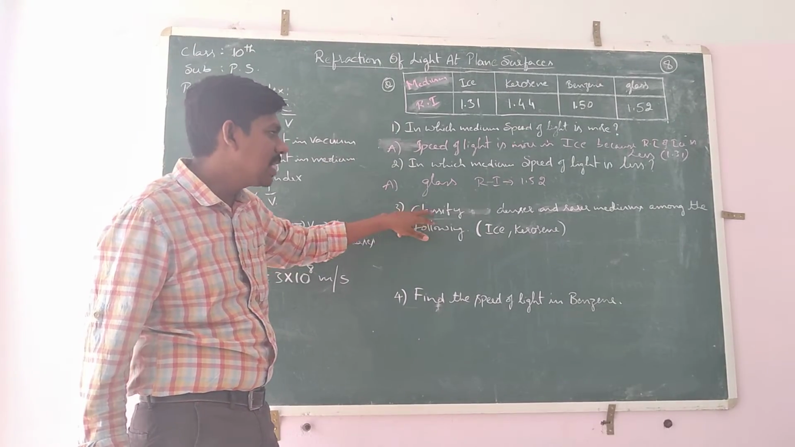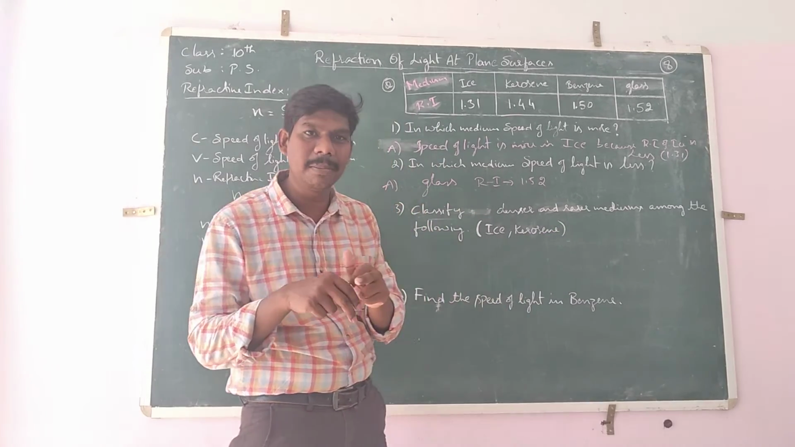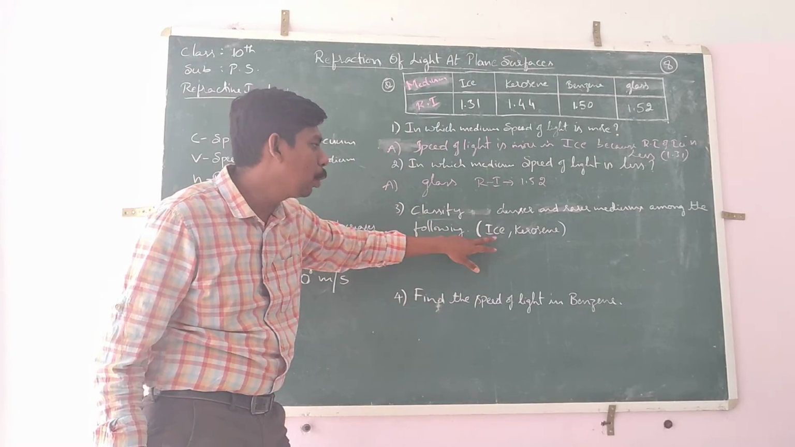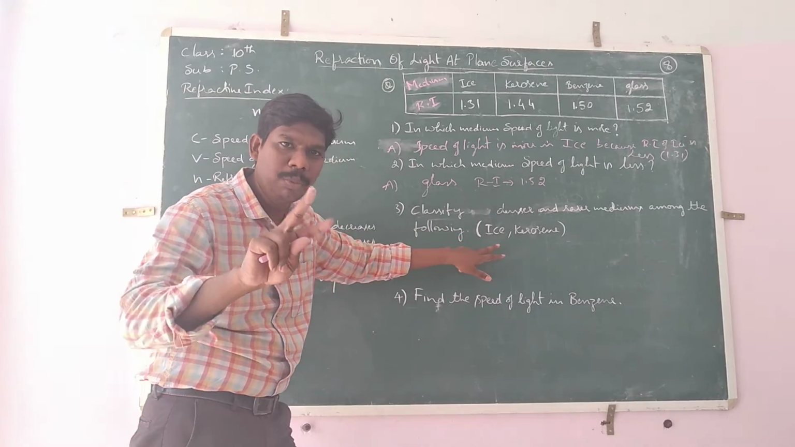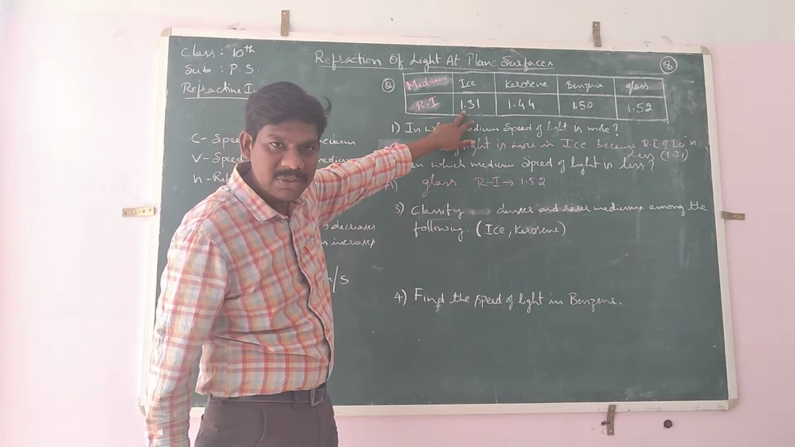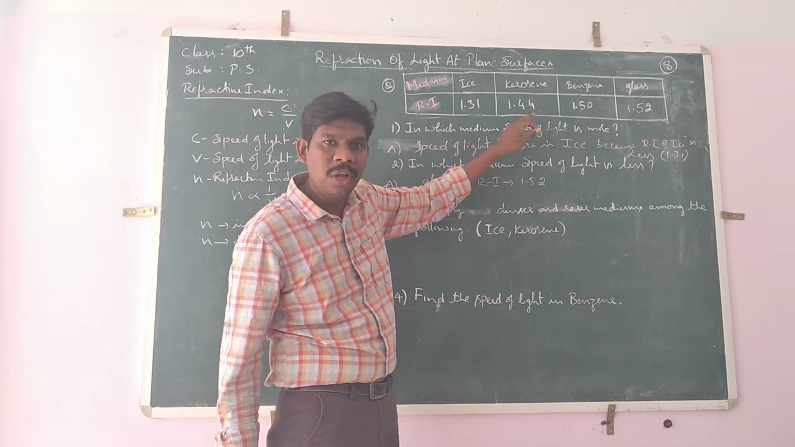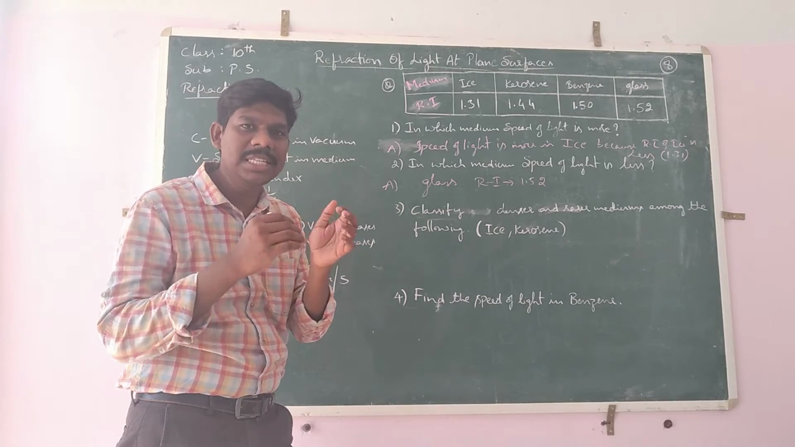Next, classify denser and rarer mediums. In which mediums? They have given two, ice and kerosene. Now compare those two. Ice refractive index value is 1.31. Kerosene refractive index value is 1.44. So we should know which is denser and which is rarer.